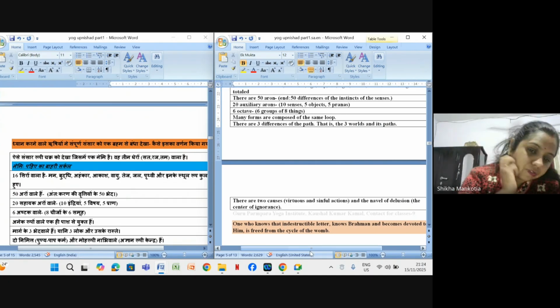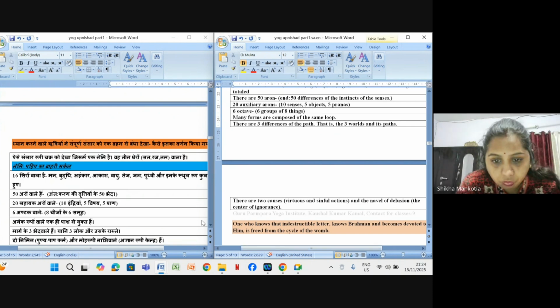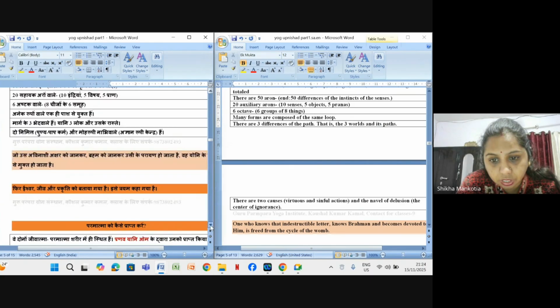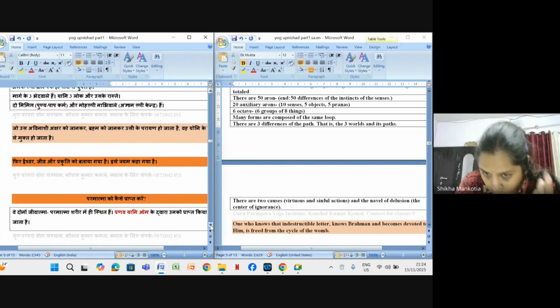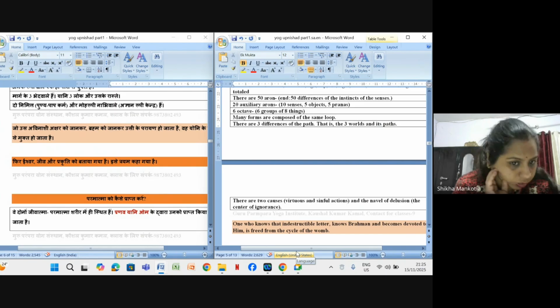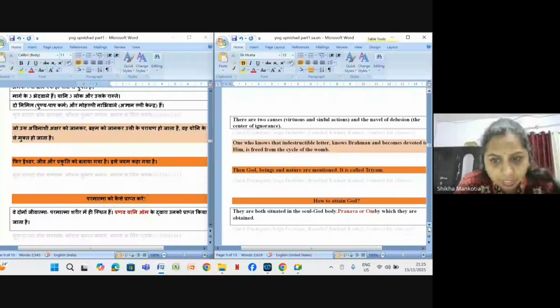Because of that, sometimes we feel sorrow, sometimes we feel happiness. So the one who knows the indestructible letter, that is Om or Brahm, and becomes devoted to it, is free from the cycle of birth and death, janam maran ke chakkar se. God, beings and nature, these three are called Triyam. Three means three, so Triyam.